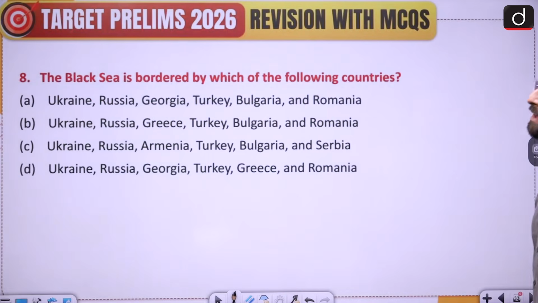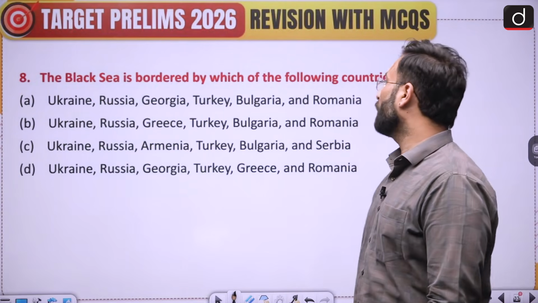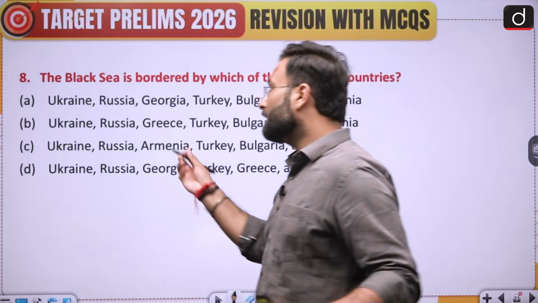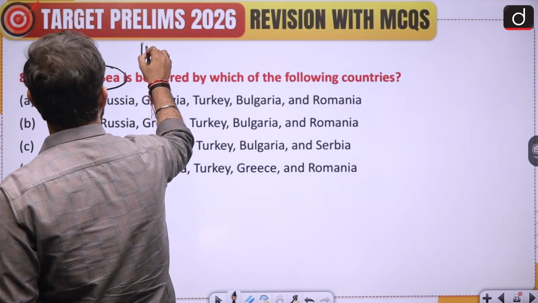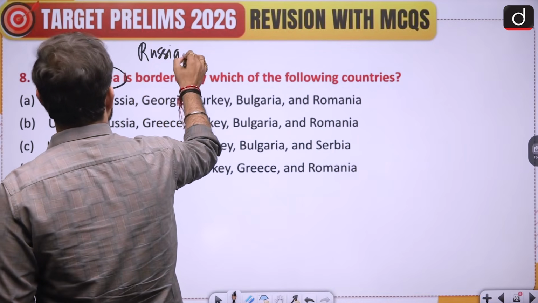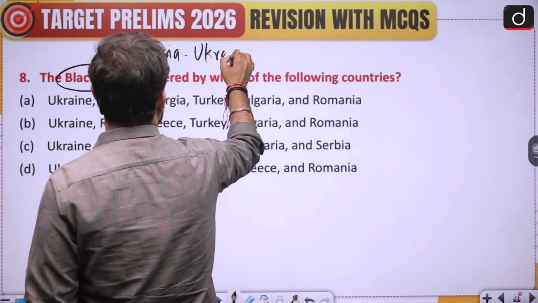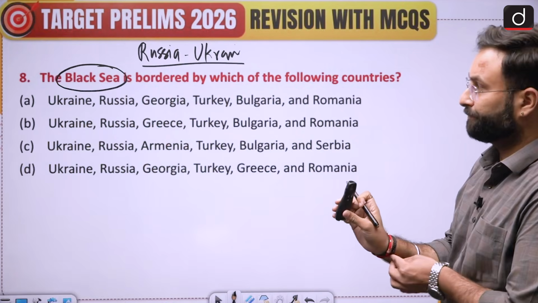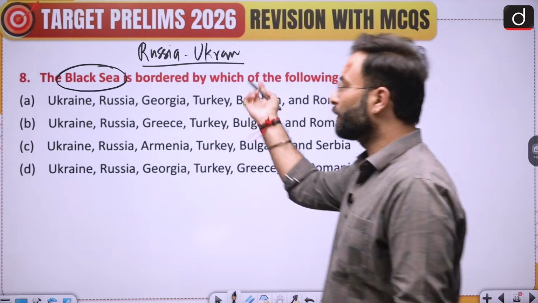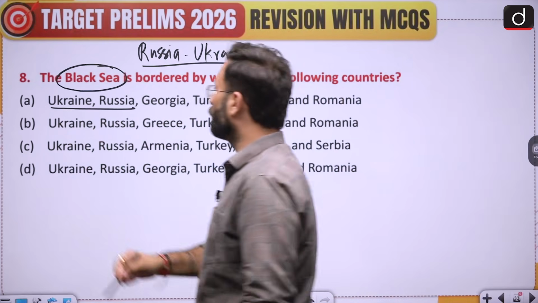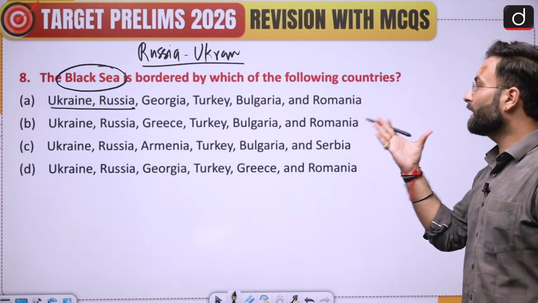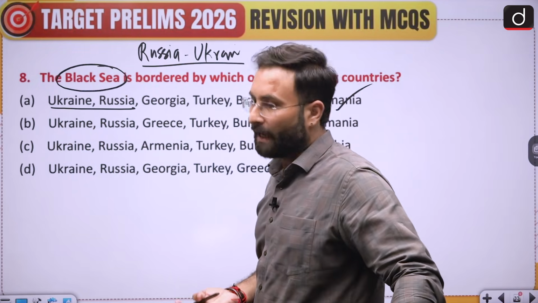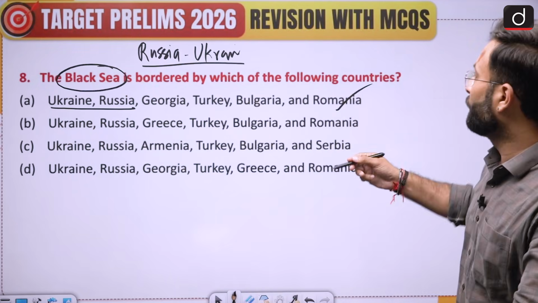Okay. Now let's see question number 8. The Black Sea is bordered by which of the following countries? Now this is a very simple question, and that is important as well, considering the Russia-Ukraine issue. That can be asked. UPSC has asked about it earlier as well. So that is why it becomes important. So if we are talking about this question, obviously Russia and Ukraine would be there in the answer. So here you can see Georgia, Turkey, Bulgaria and Romania are the countries which are basically surrounding the Black Sea. Okay, so that option A would be your right answer.